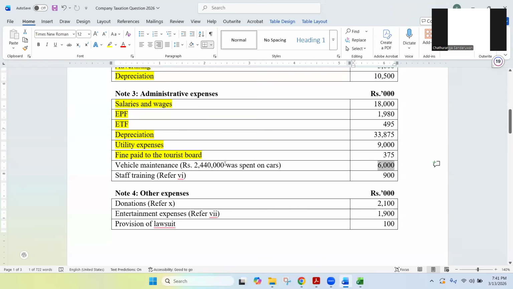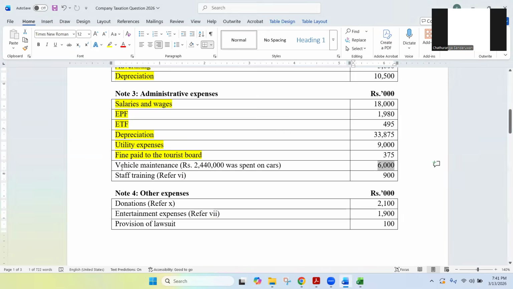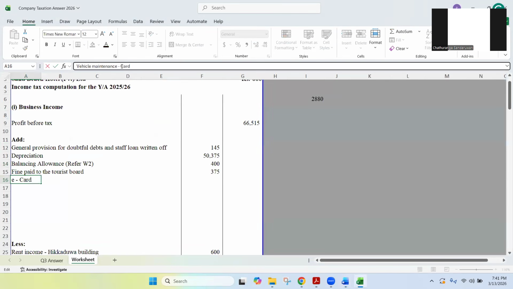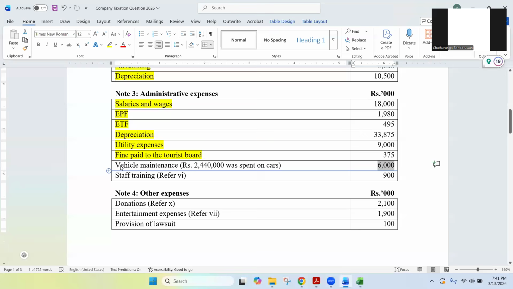No. Even though this has been deducted already, it is not allowed, so we need to add back vehicle maintenance 2,440. This is specifically for cars, not all other vehicles. That is not allowed, that is why we need to add back. That is also done.